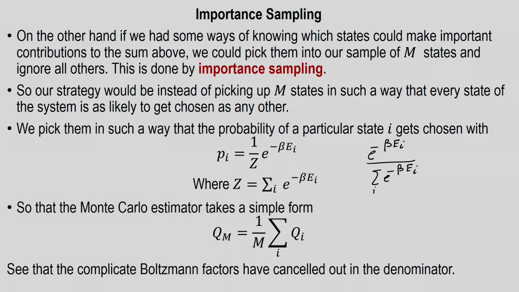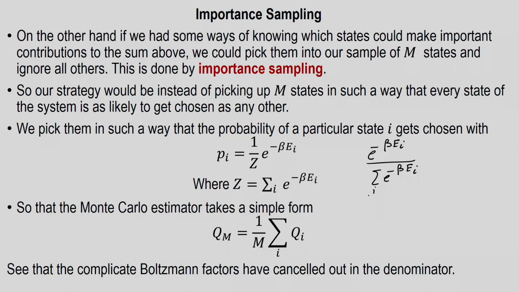So, the Monte Carlo estimator takes a particularly simple form where Qm is equal to 1 over m times the sum over Qi, because all these Boltzmann factors have completely cancelled each other, and you are left with only Qi. This choice of probability distribution entirely depends upon the problem, and one has to use common sense, looking at the integrand, or the function that needs to be integrated, carefully, and then decide on the probability distribution for doing the importance sampling.